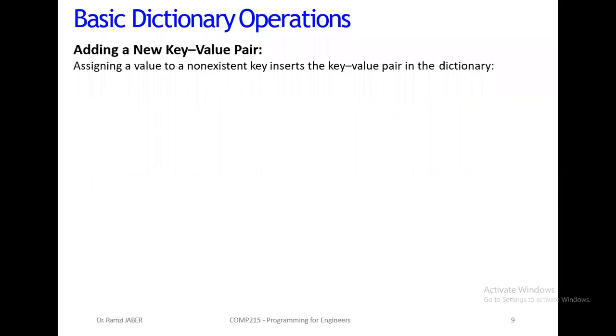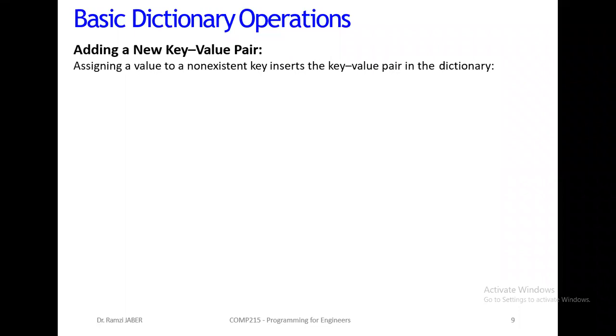Now, I want to add a new key value pair to an existing dictionary. Assigning a value to a non-existing key inserts the key value pair into the dictionary.